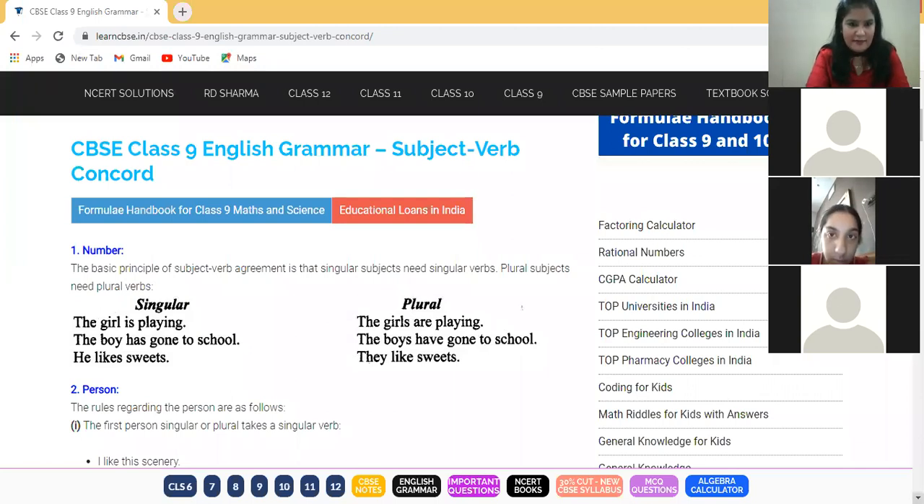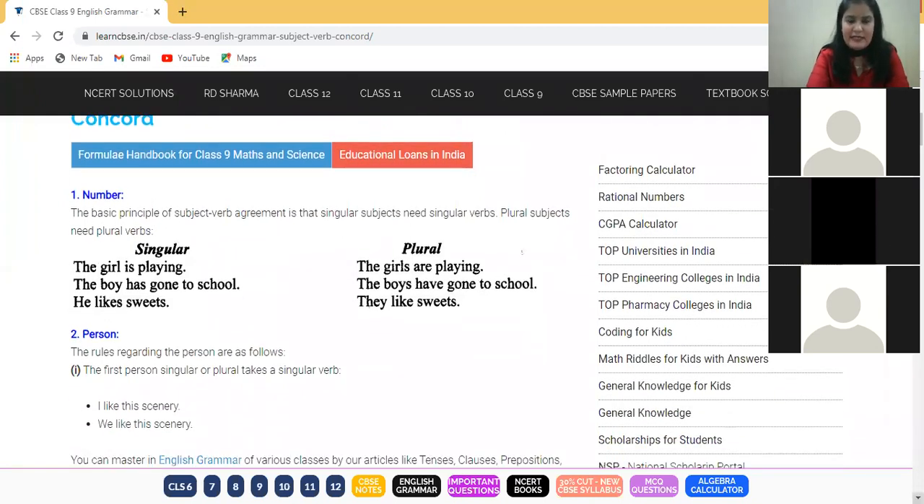We are going to start with subject verb concord, and we also call it subject verb agreement. I will be telling you in very easy language, and we'll be understanding this topic. You have done it earlier in previous classes also, but this topic is given here in detail, from basic to easier to complex. So let's start without wasting much time.